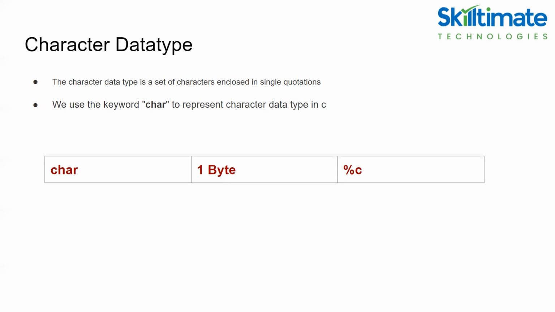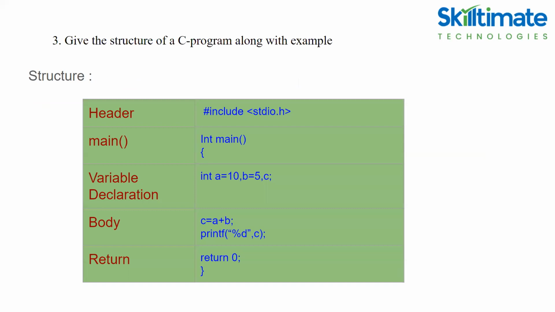Next, derived data types. These are user-defined: arrays, structures, unions, enumeration. I'll explain all of these. An array is nothing but a collection of similar data items under a single name. The same meaning applies for structures and unions. Next question: give the structure of a C program along with an example. Here is the structure of a C program: header file, main method, variable declaration, body of the code, return.